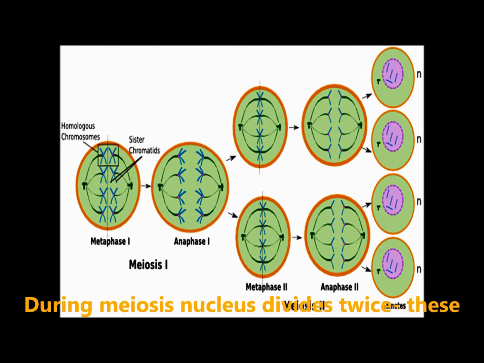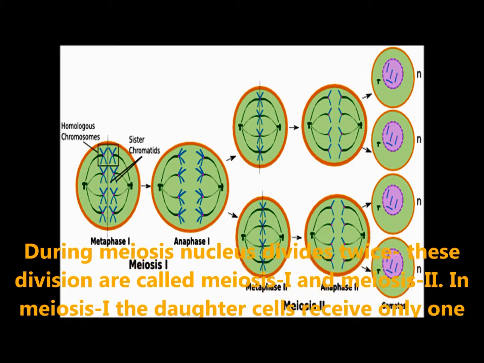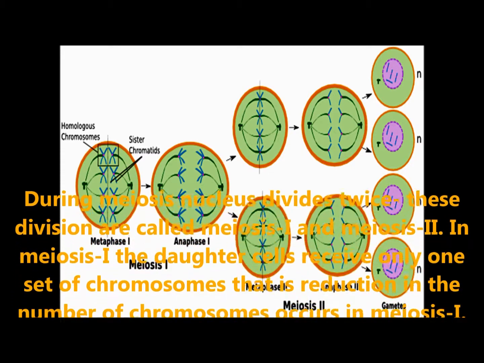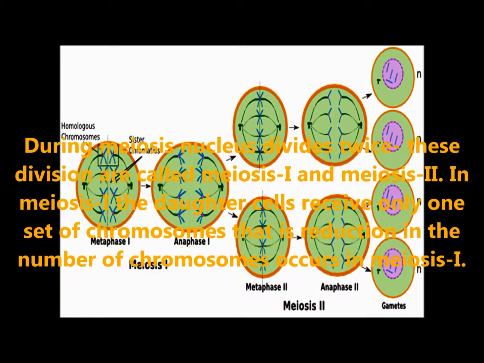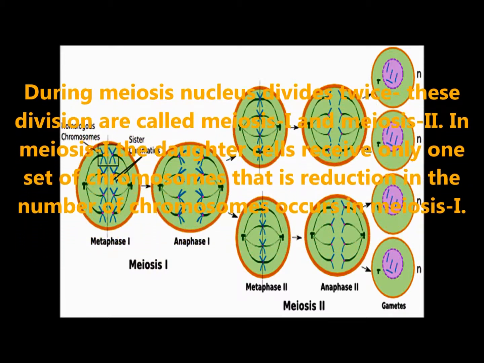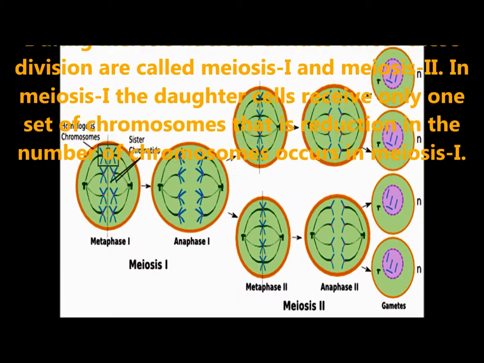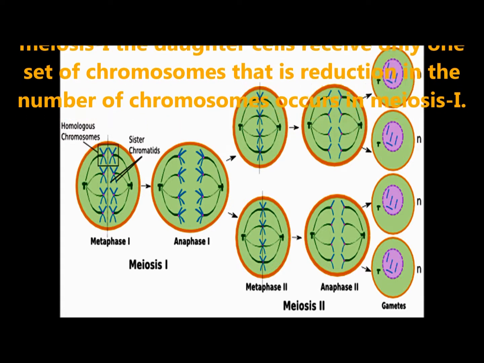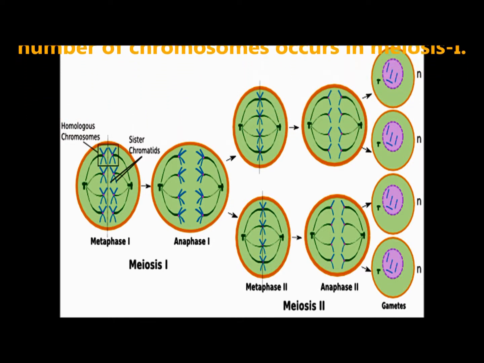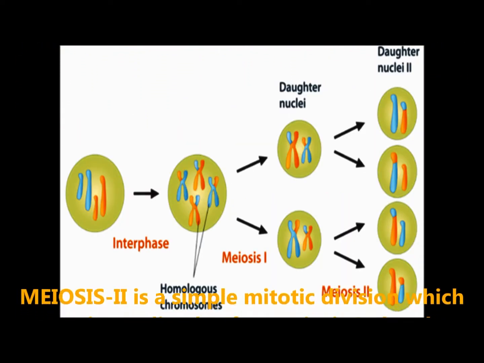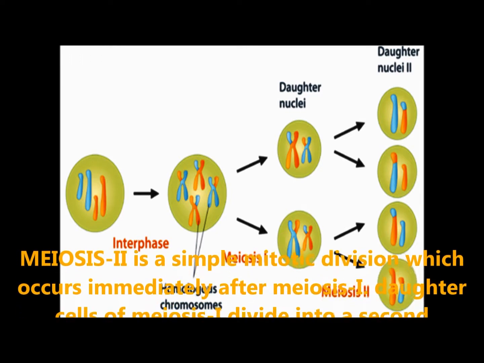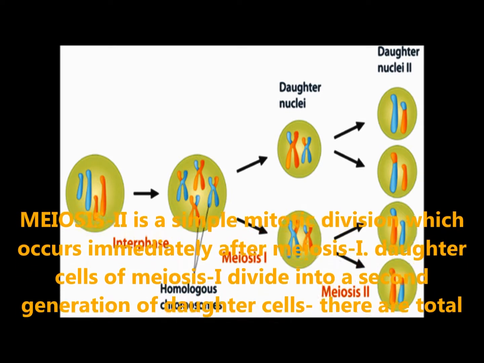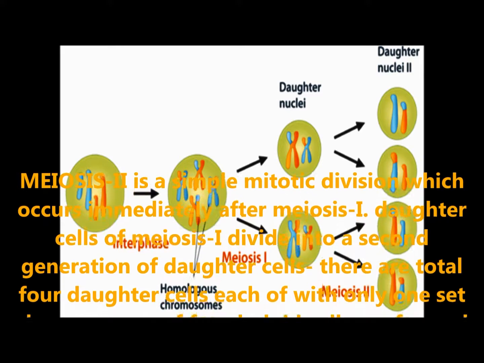During meiosis, the nucleus divides twice. These divisions are called meiosis 1 and meiosis 2. In meiosis 1, the daughter cell receives only one set of chromosomes, so the reduction in the number of chromosomes occurs in meiosis 1. Meiosis 2 is a simple mitotic division which occurs immediately after meiosis 1.